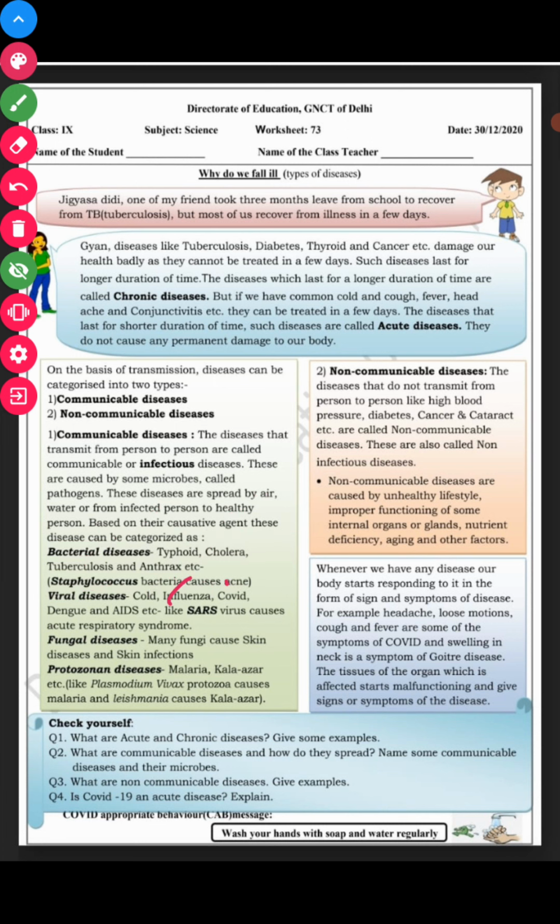Viral diseases like cold, influenza, COVID, dengue, and AIDS are all viral diseases. And the SARS virus causes severe acute respiratory syndrome. Even COVID-19 is one of the strains of this SARS. Fungal diseases mainly affect our skin. Many fungi cause skin diseases and skin infections. Protozoan diseases: malaria and kala azar. Plasmodium vivax protozoa causes malaria, and Leishmania causes kala azar.